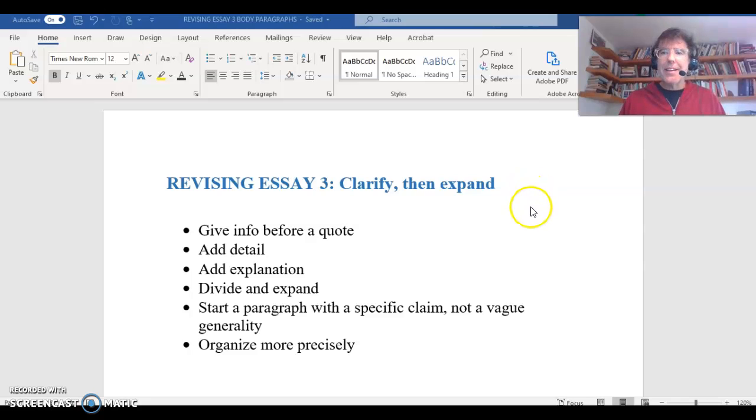It's about organizing, it's about being focused, it's about using quotes well. So we're going to go through all these things. It's less than you think because these things are all connected. Give information before a quote, add detail, add explanation, divide and expand, start a paragraph with a specific claim, not a vague generality, and organize more precisely. So you will see that all of these things are connected. So I hope this will help you revise your essay.